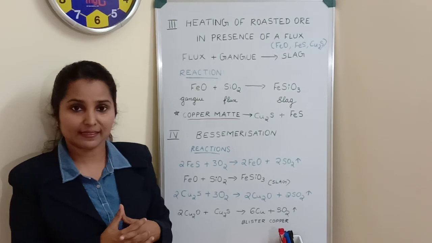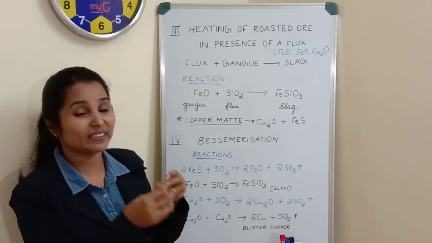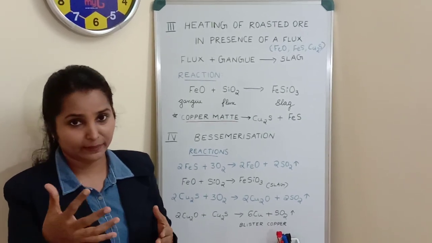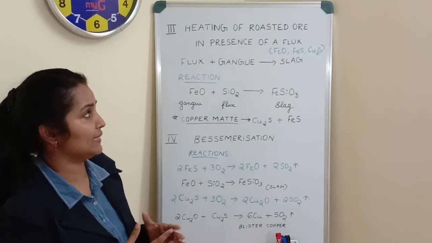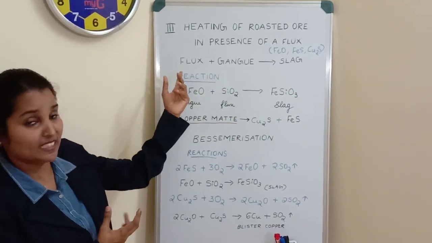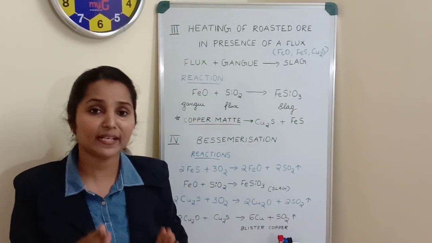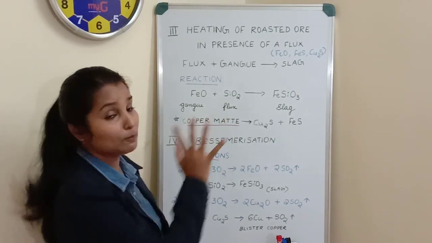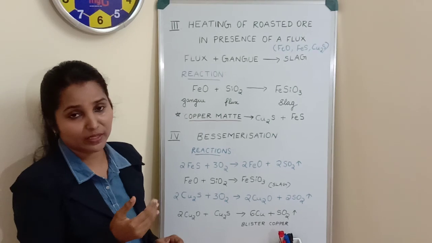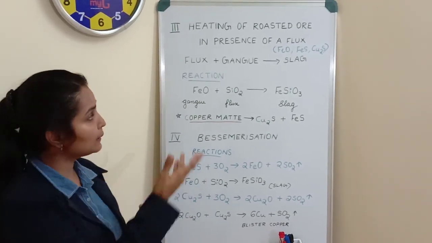Then what is a flux? Flux is a cleansing agent which is used to remove the unwanted impurities, which is known as gangue in the case of metallurgy. So that gangue will be removed with the help of this cleansing agent, which is a flux, to form slag. Slag is also an unwanted material which can be removed easily. Then what is the use of a flux? Certain impurities or certain gangue we cannot remove easily from the metal.